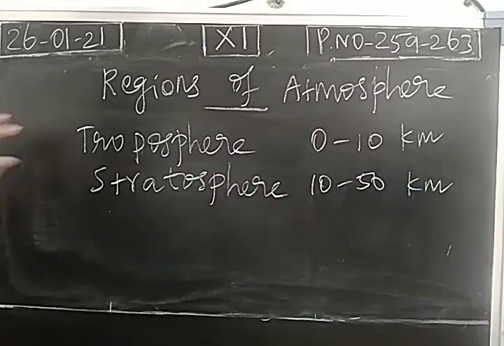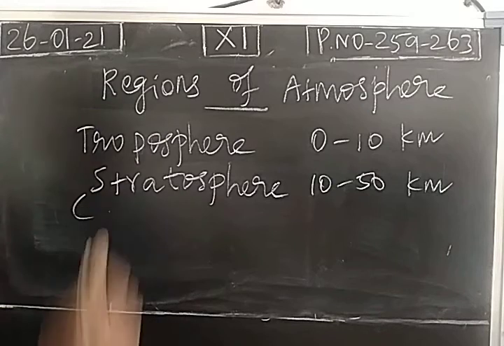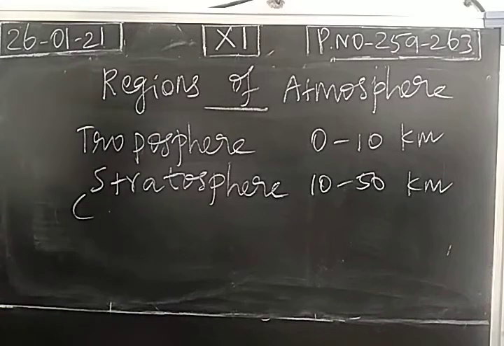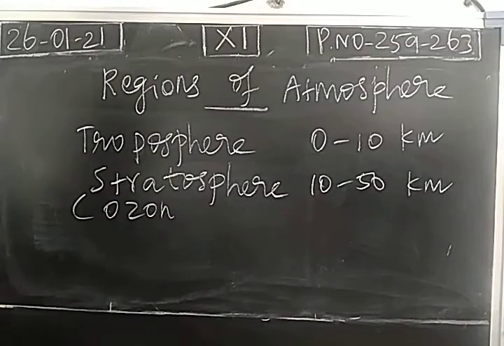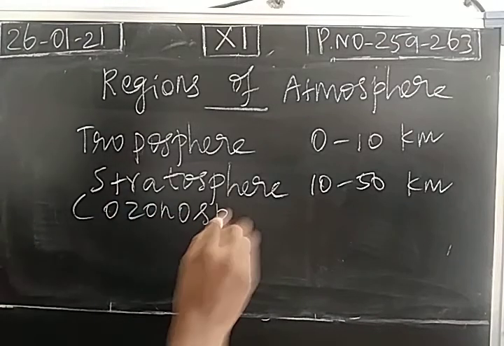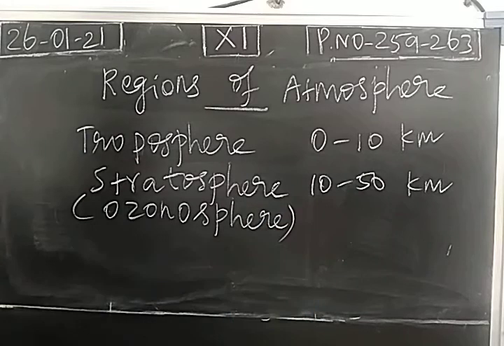In each sphere, what is the temperature range? What are the gases present? All are given in our book, so you just go through. The stratosphere is an important one where ozone molecules are present. So this is called the ozonosphere.